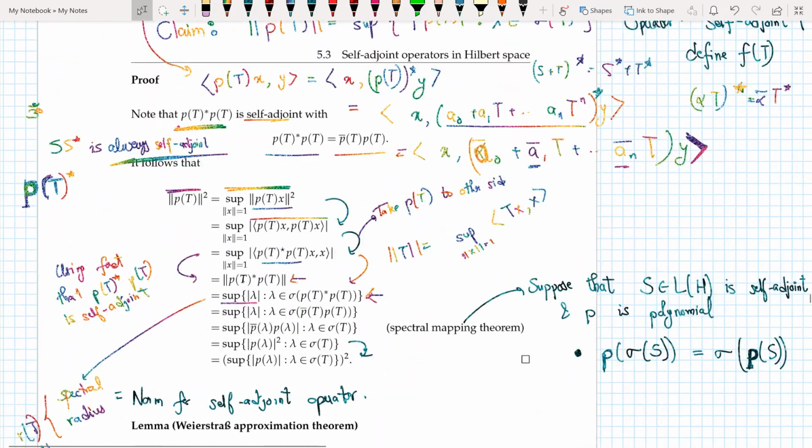So p star p is a self-adjoint operator, and then the norm would be equal to the maximum of the spectral value, which is exactly what's written here, of course. And now I can say that I can replace p of t star by p complex conjugate of t, and then I can make use of my spectral mapping theorem. So the spectral mapping theorem says that p of sigma of s equals sigma of p of s.